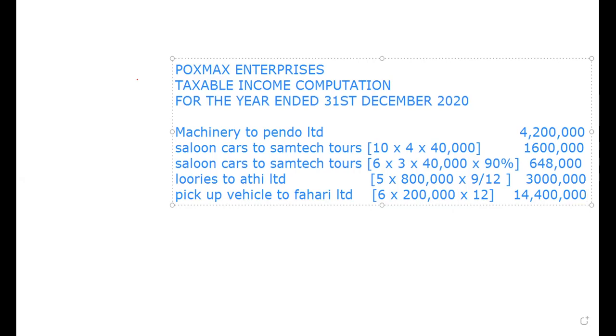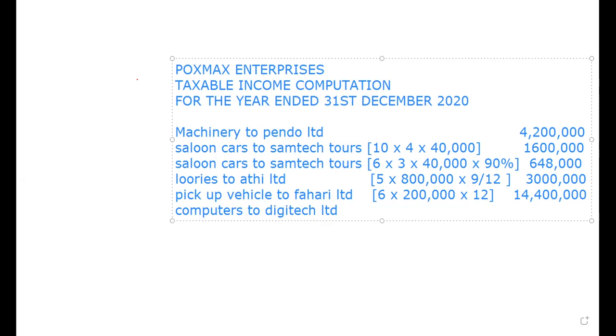Then lastly, we are told computers to Digitech Limited at an annual lease of 200,000. Next is computers to Digitech Limited.